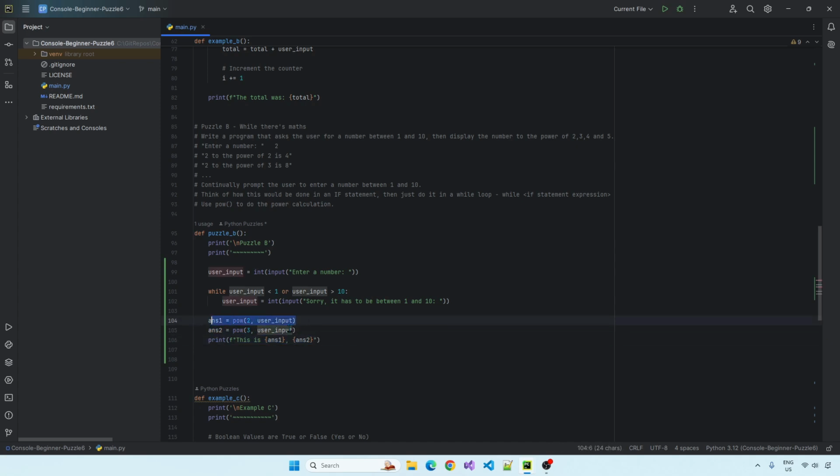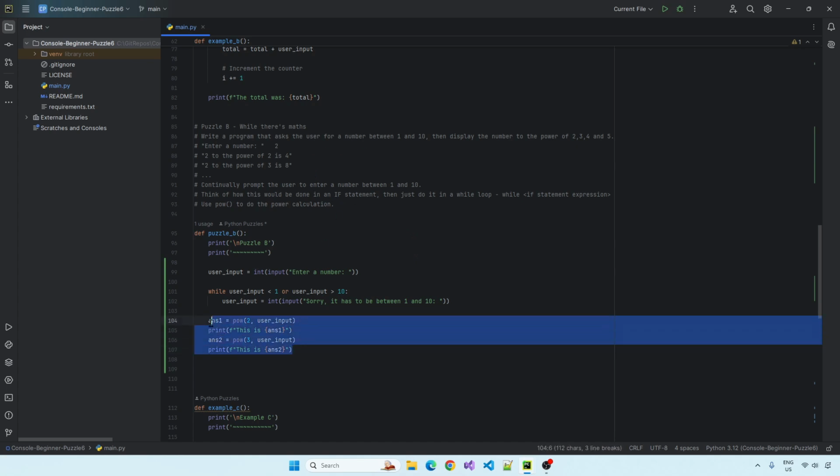But you can see why we'd want to maybe use a while loop for this, because it's the same code again and again. If I set this out a bit better, my point would be better. If I set it out like that, and we just made that 1, get rid of that, make that answer 2. You can kind of see it's the same thing again and again. So why shouldn't we use a while loop? Did I tell you to use a while loop? No, I didn't say. So technically you could get away with this, but you know, we're using while loops. Let's use a while loop.